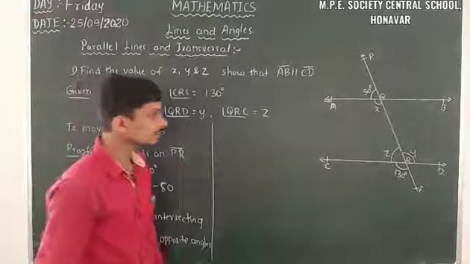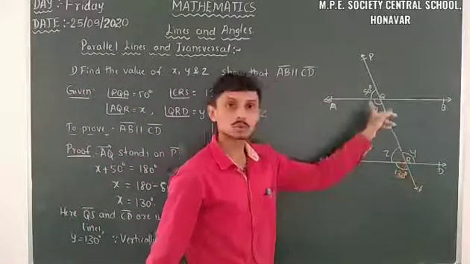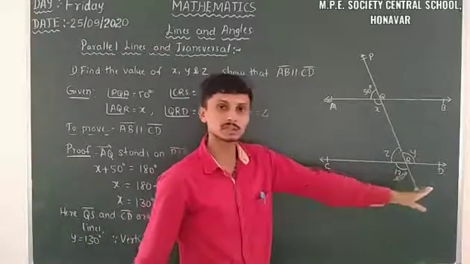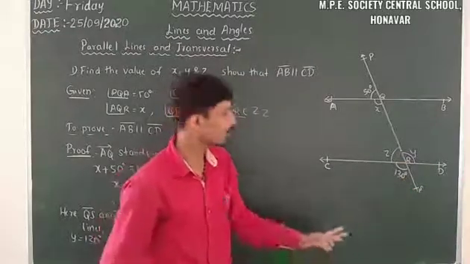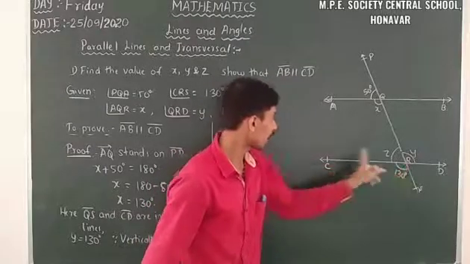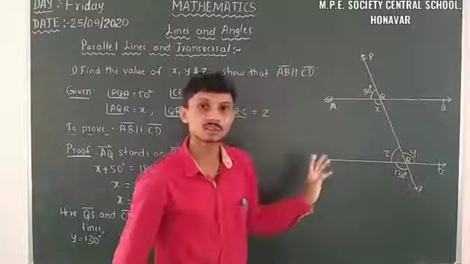So here just observe. When ray RQ stands on CD, the sum of the adjacent angles formed is also 180 degrees. Also here we can take ray RC stands on line QS.